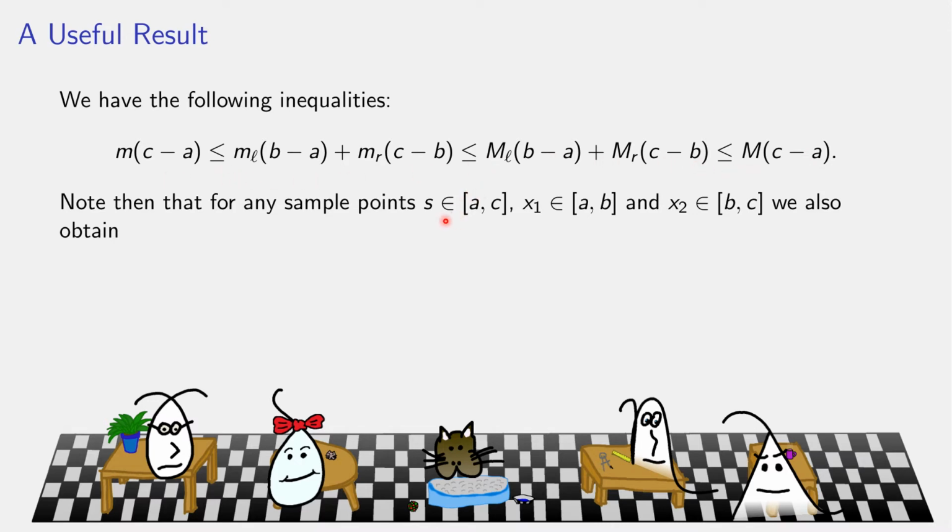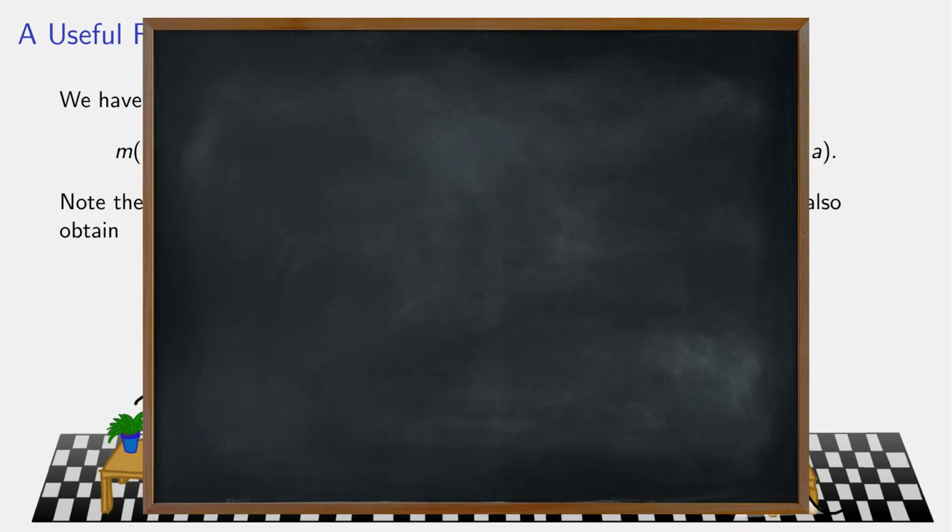Now consider taking any sample point S anywhere from A to C, but x1 is specifically on the left and x2 is specifically on the right. So you'll also get an inequality just using sample points rather than sups and infs. So here's the picture again. We have A to C.